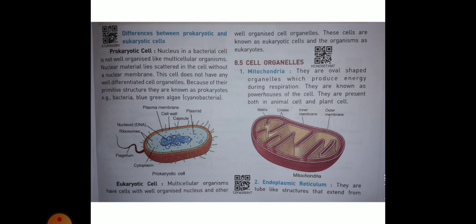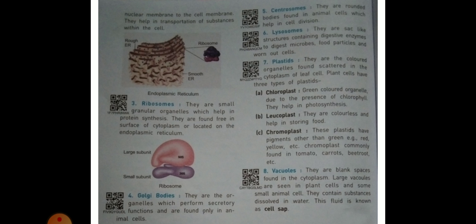And second point, endoplasmic reticulum. They are tube-like structures that extend from the nuclear membrane to the cell membrane. They help in transportation of substances within the cell. Look at this picture of the endoplasmic reticulum.